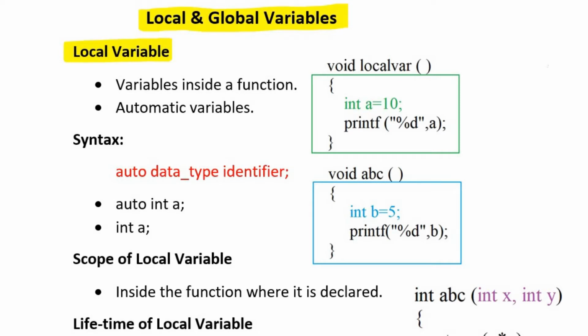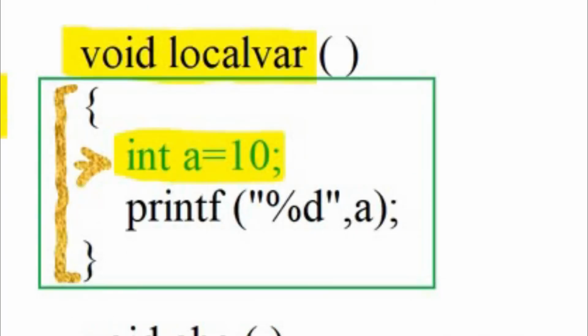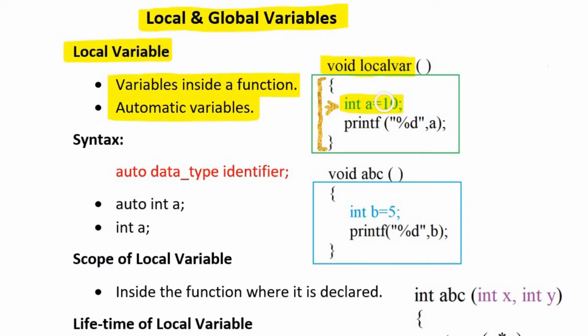The variables which are declared inside a function, inside the body of a function, are called local variables. They are also known as automatic variables. For example, this is a function void local var variable. This is the body of function. Inside this body, a local variable int a is declared and initialized. Int a is equal to 10. As this variable is declared and initialized inside the body of a function, that's why it is local variable.